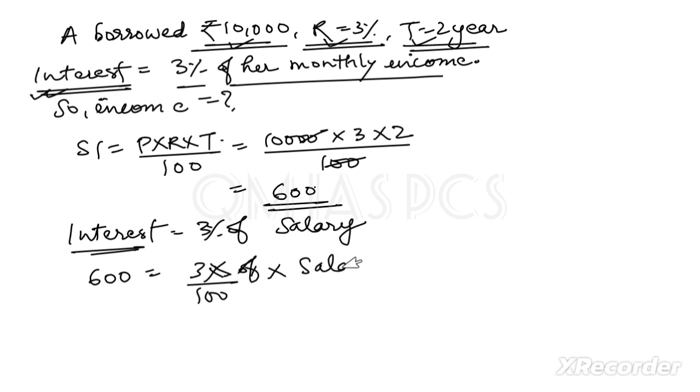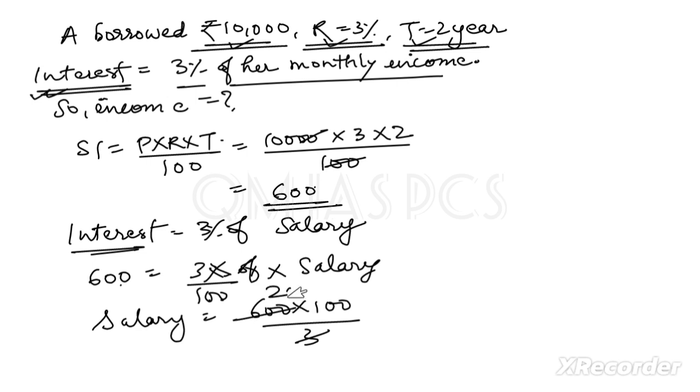So salary means, just cross multiply: it will be 600, this 100 will go to this side, it will be multiplied by 100 and divided by 3. So this will be 200. If I am doing wrong, just please tell me. 200 means 20,000. This will be her salary.